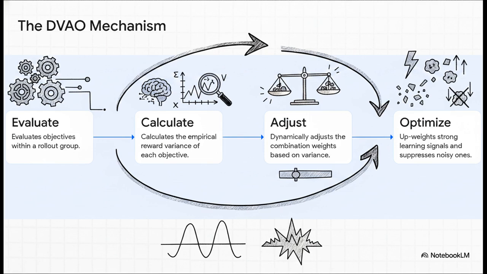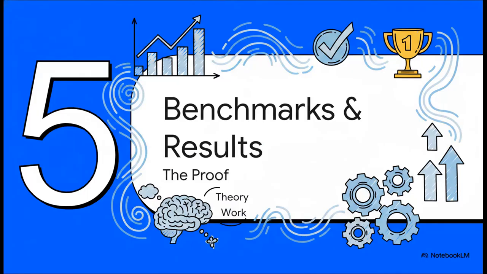Second, it calculates the empirical reward variance for each of those objectives. It's peeking under the hood at the math to see which rewards are bouncing all over the place and which ones are staying stable. Third, it dynamically adjusts the combination weights based on that variance. And finally, step 4, it applies those weights to upweight the strong learning signals and suppress the noisy ones. Because this process is self-adaptive and happening constantly, it entirely prevents that explosive instability we were just talking about with the older methods.